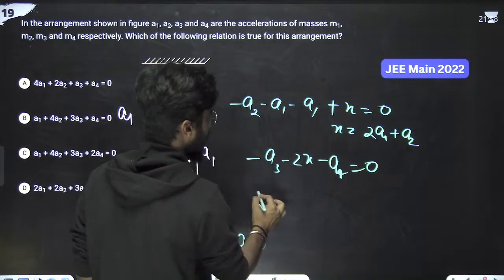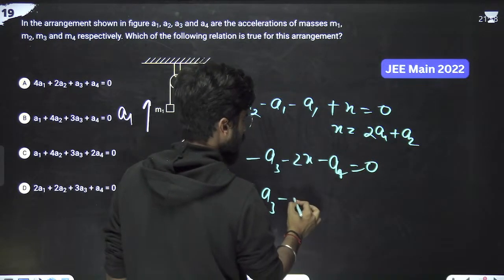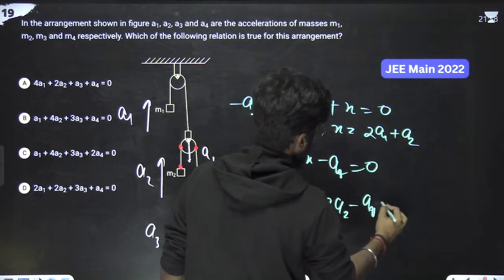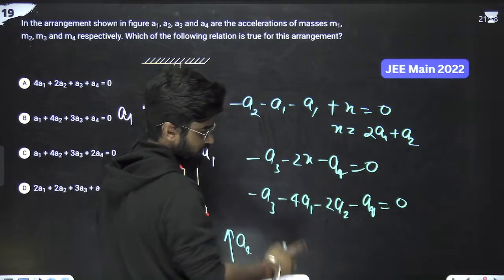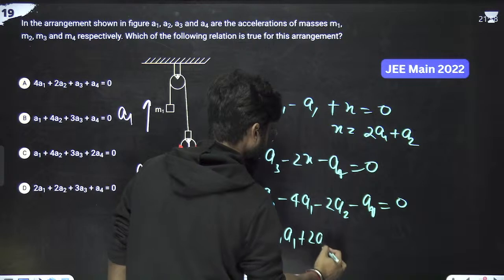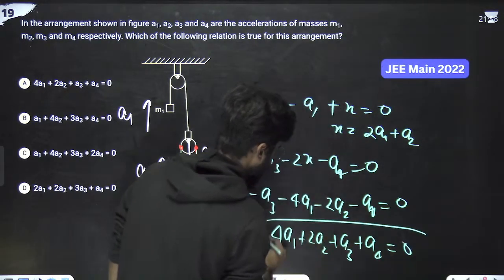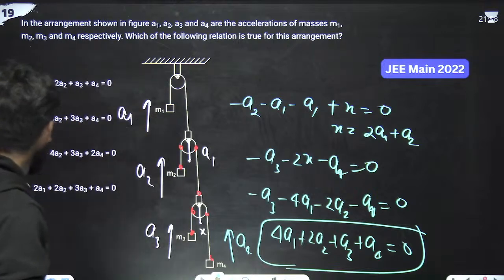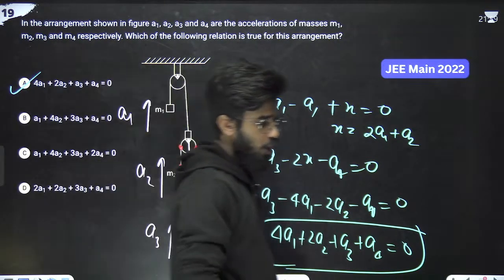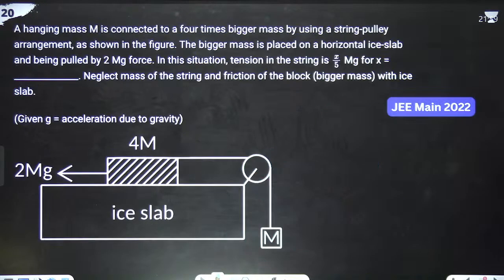We will be simply left with minus A3 minus 2X. What is the value of X? Just substitute it. So minus 4A1 minus 2A2 minus A4, that is equals to 0. Just take the common minus. So we'll be left with 4A1 plus 2A2 plus A3 plus A4, that is equals to 0. This is the final equation, means A option is correct. Any confusion? Okay.